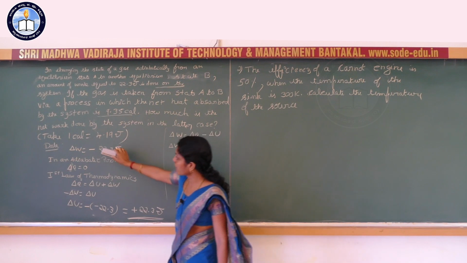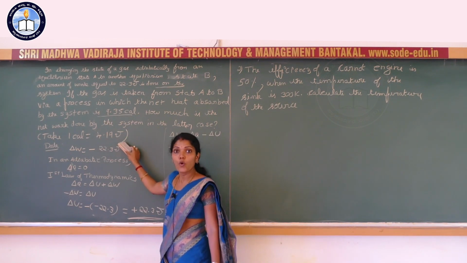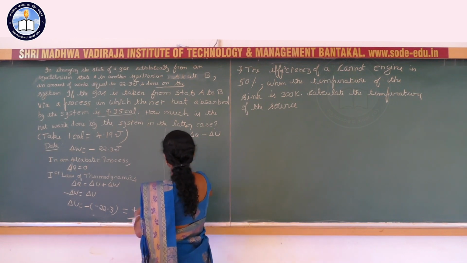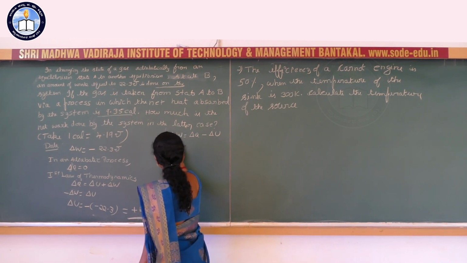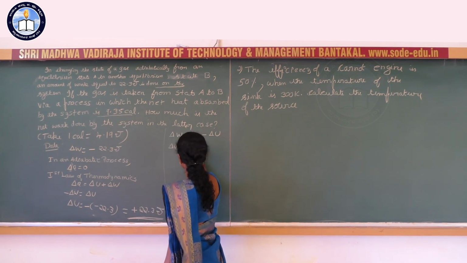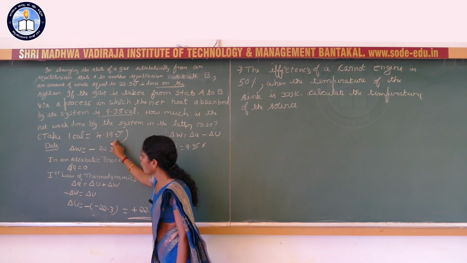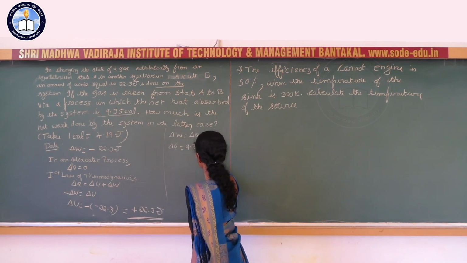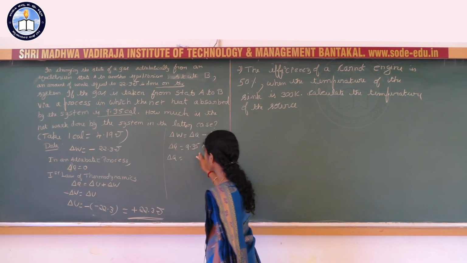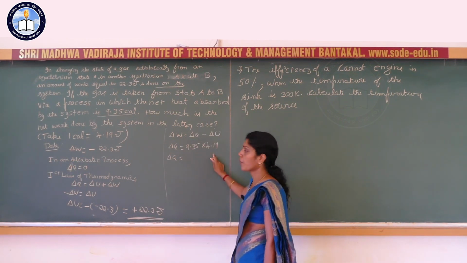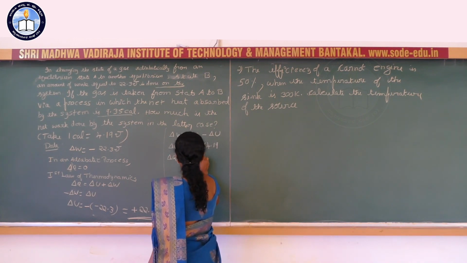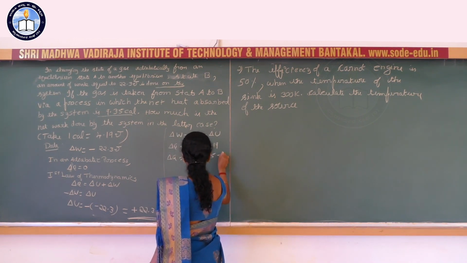Here they have given 1 calorie is equal to 4.19 joule. So here delta Q is equal to 9.35 into 4.19. So multiply 9.35 into 4.19, you will get 39.1765 joule.